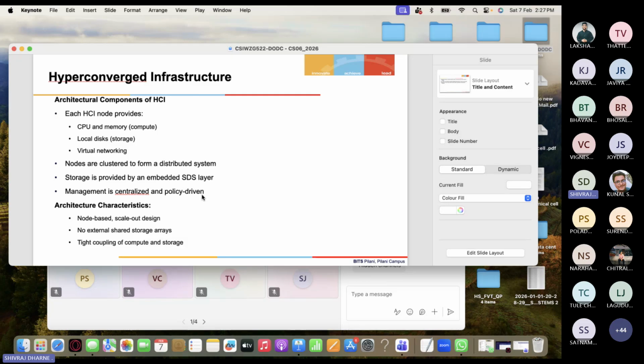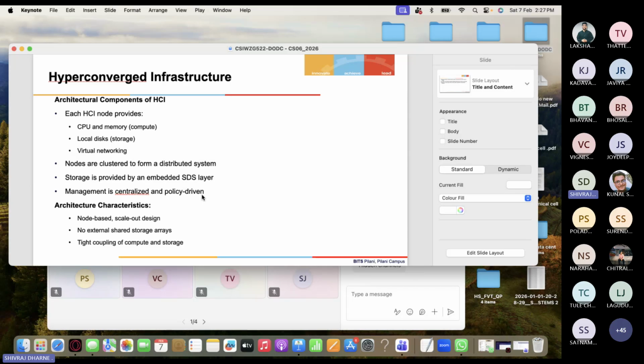So what are the components in HCI, if somebody asks? Each HCI node will provide CPU and memory, which is all compute, plus local disk storage and virtual networking, all the networking: your switches, Ethernet, and cables.